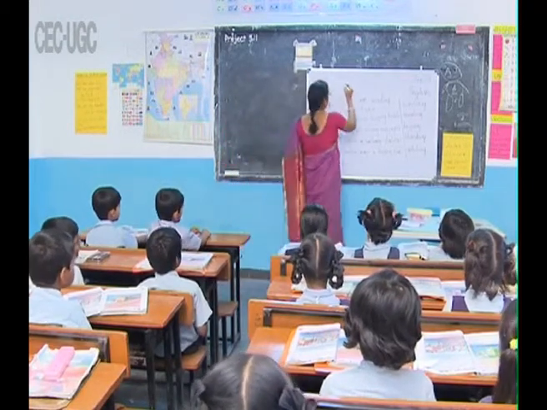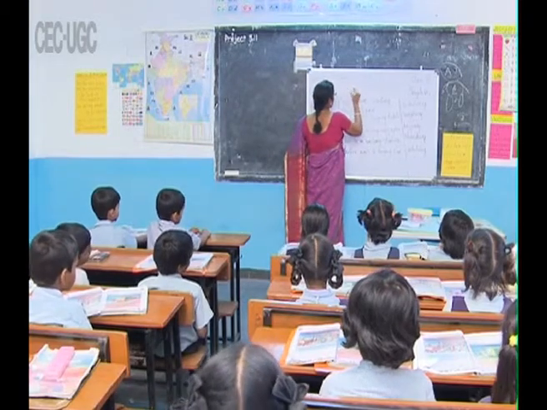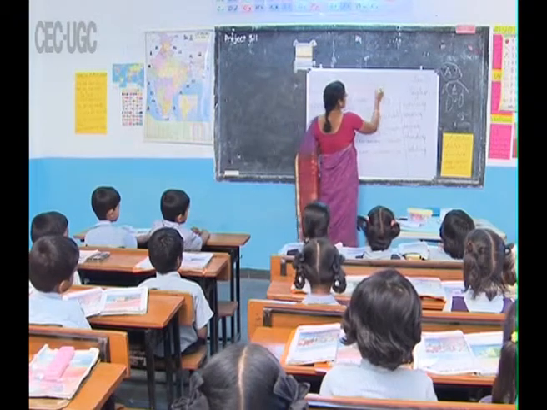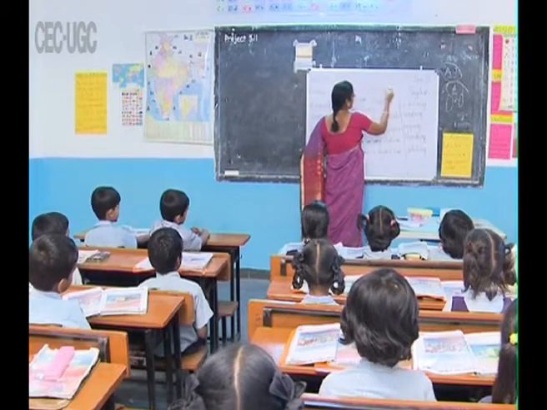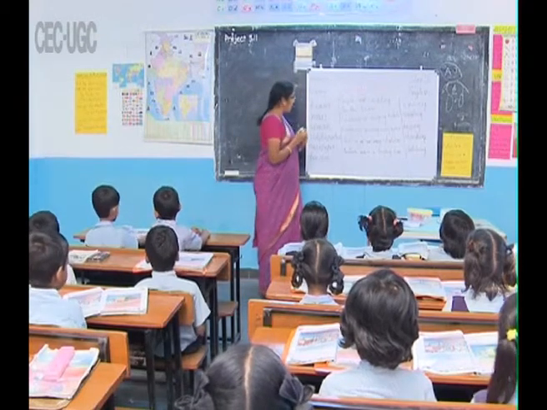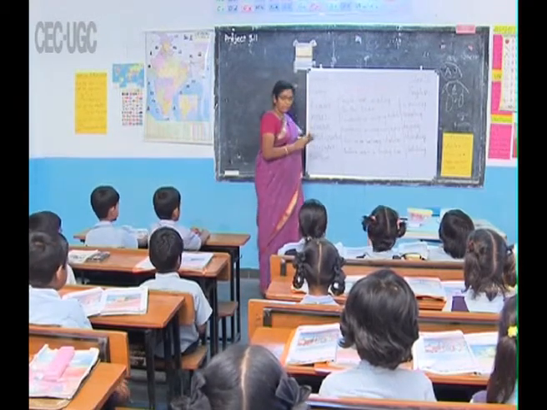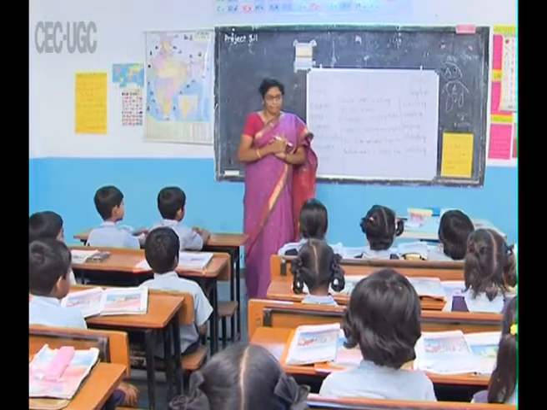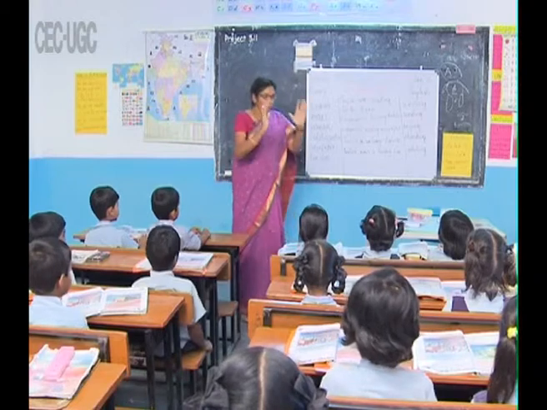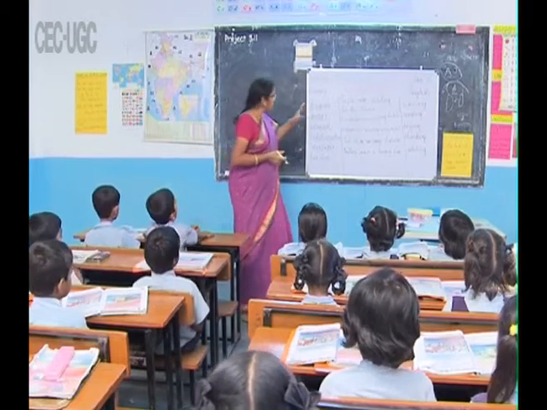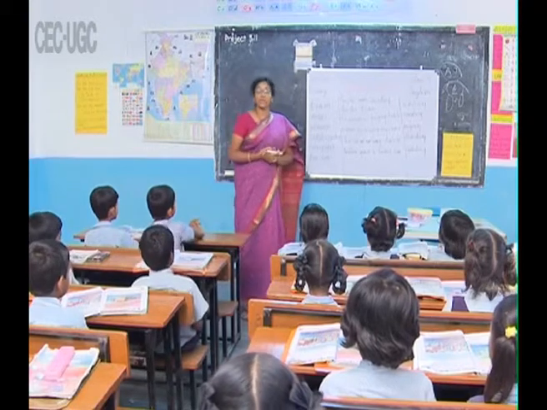Okay. I'll write here railway station. Okay. Now I want to keep these sentences in order. Okay, when you are looking at the picture and writing about the picture, which sentence do you think comes first?